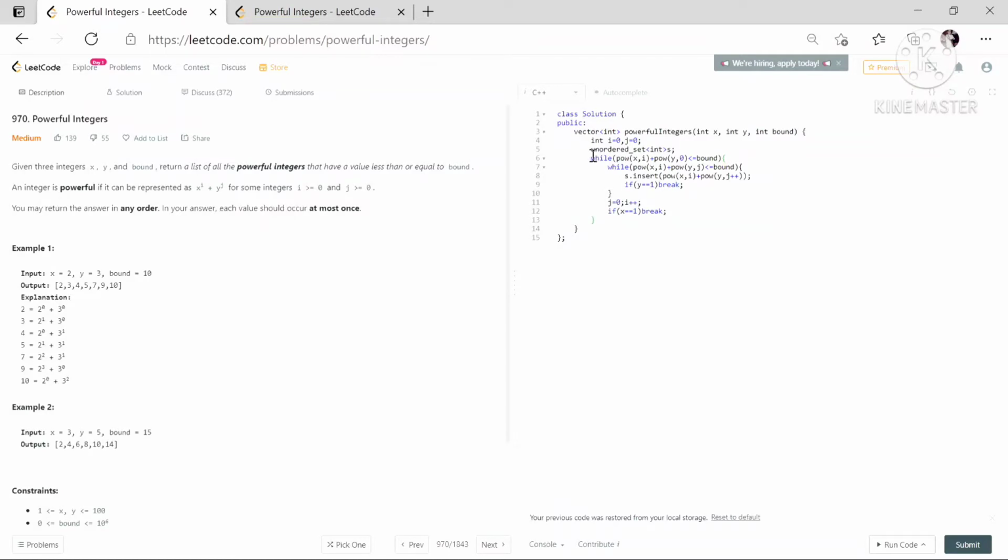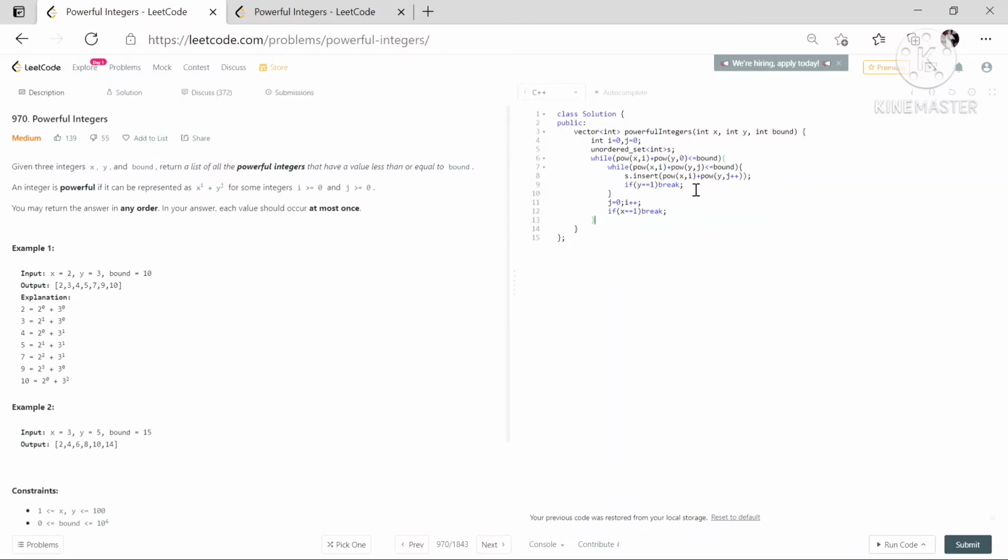Here I have written the nested loop. So starting from the power of x to be 0 and the power of y to be 0, what we do? So we keep the power of x constant and we iterate through all the powers of y such that the sum is less than bound.